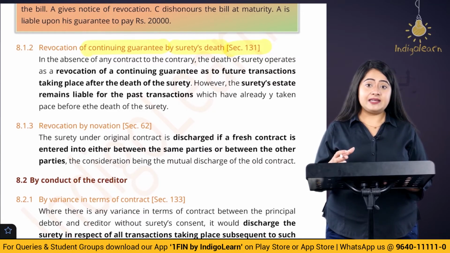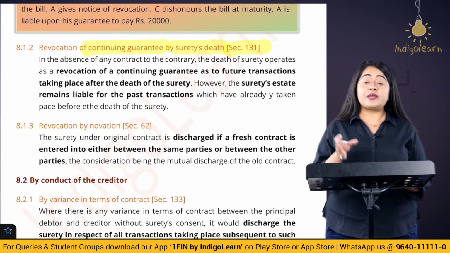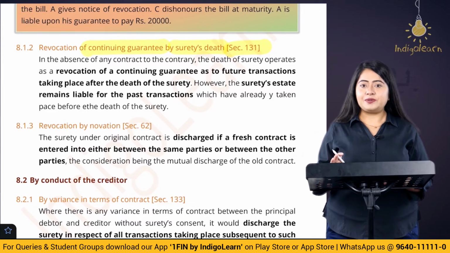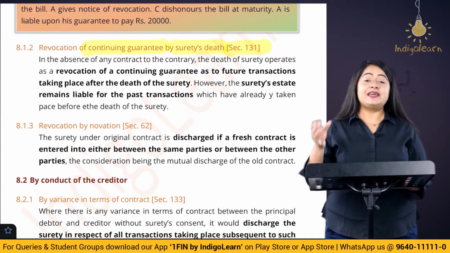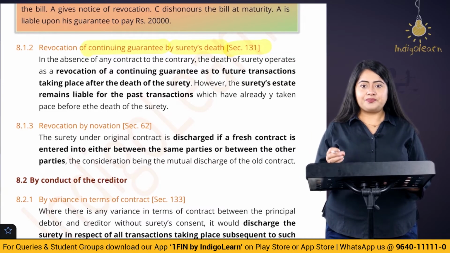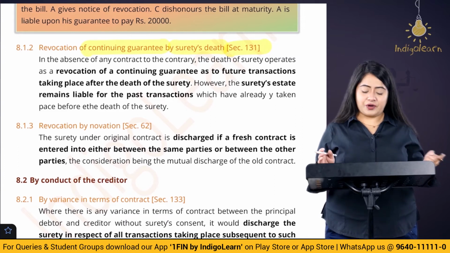In case the surety dies, then with respect to future transactions, he will not be liable. But with respect to all the transactions that have already happened, his estate, his property, is still going to be liable. So even though the surety dies, his property is still going to be liable to pay for the transactions that happened before his death.